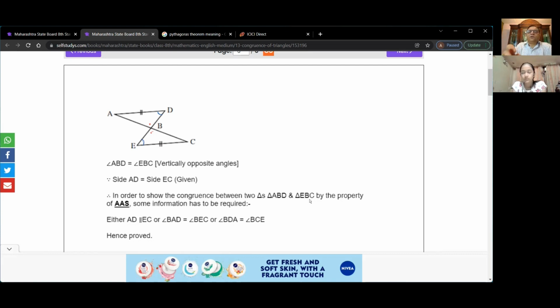So what I'm trying to say is connect, visualize, and then you write your solutions, and then you solve. So in this case, how did we connect?